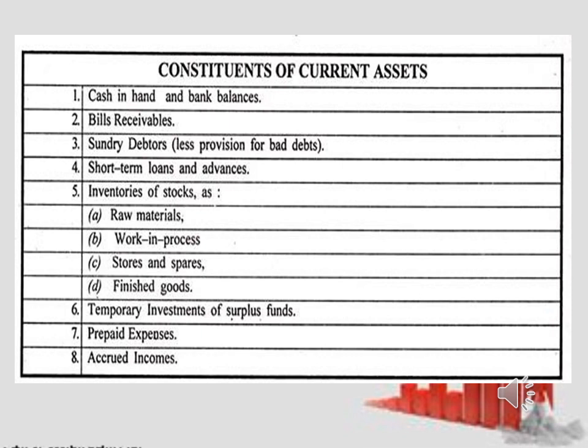Let's have a look at what the current assets are. Current assets may include cash in hand, bank balances, bills receivable, sundry debtors, short-term loans, advances, inventories. It may include raw material, work in progress, stores, spares and finished goods. Next, the temporary investment of surplus funds, and next is prepaid expenses and accrued incomes.